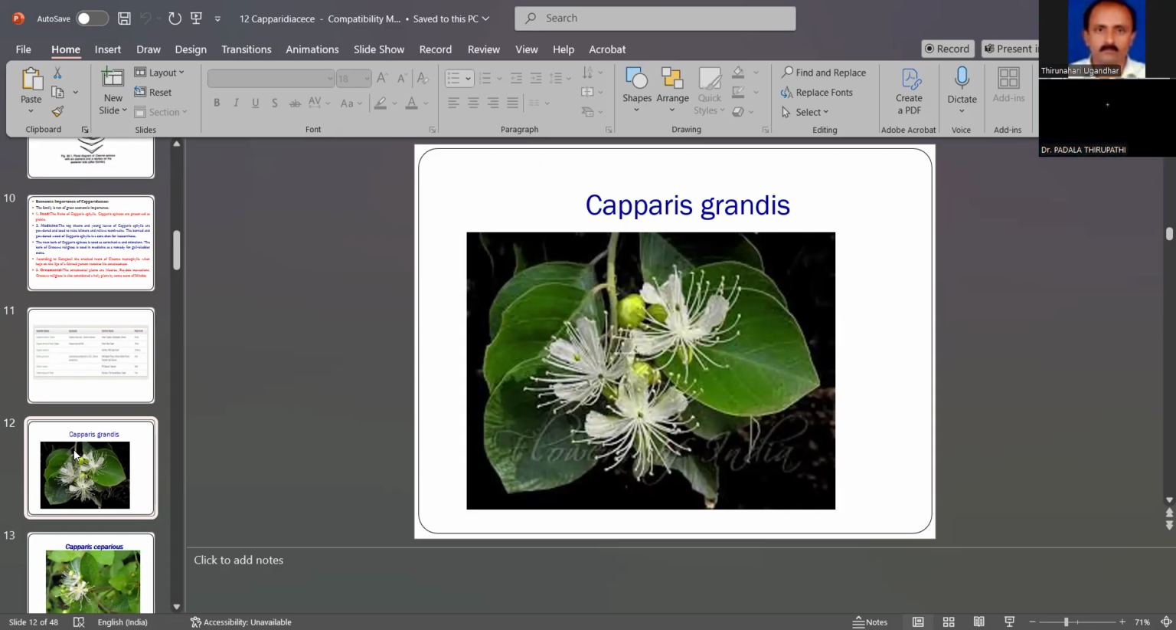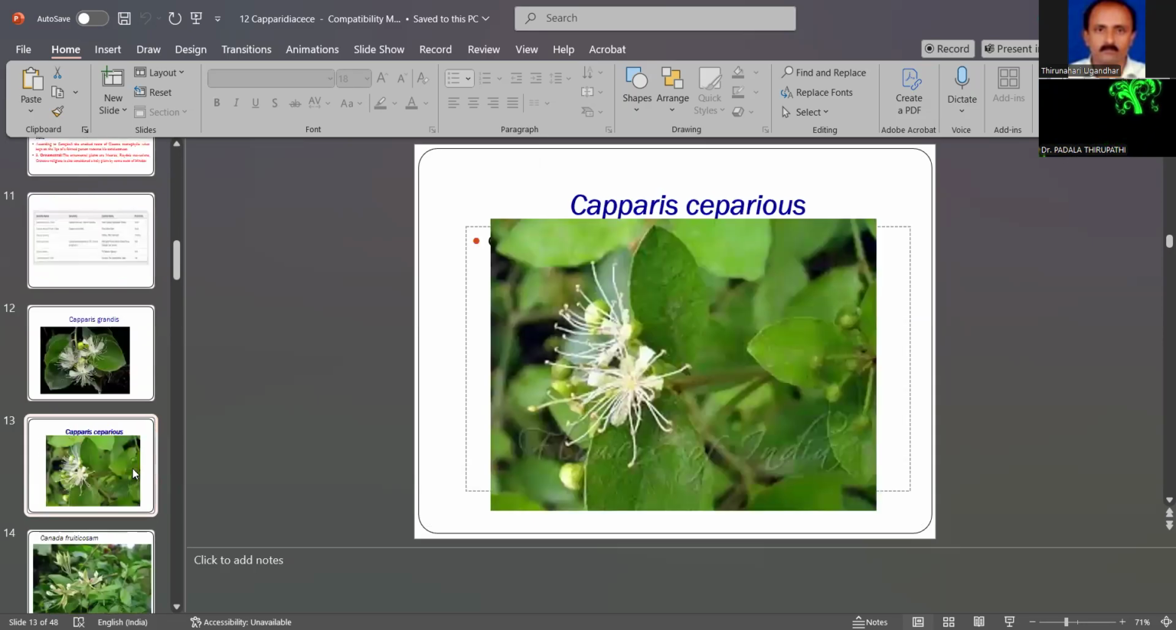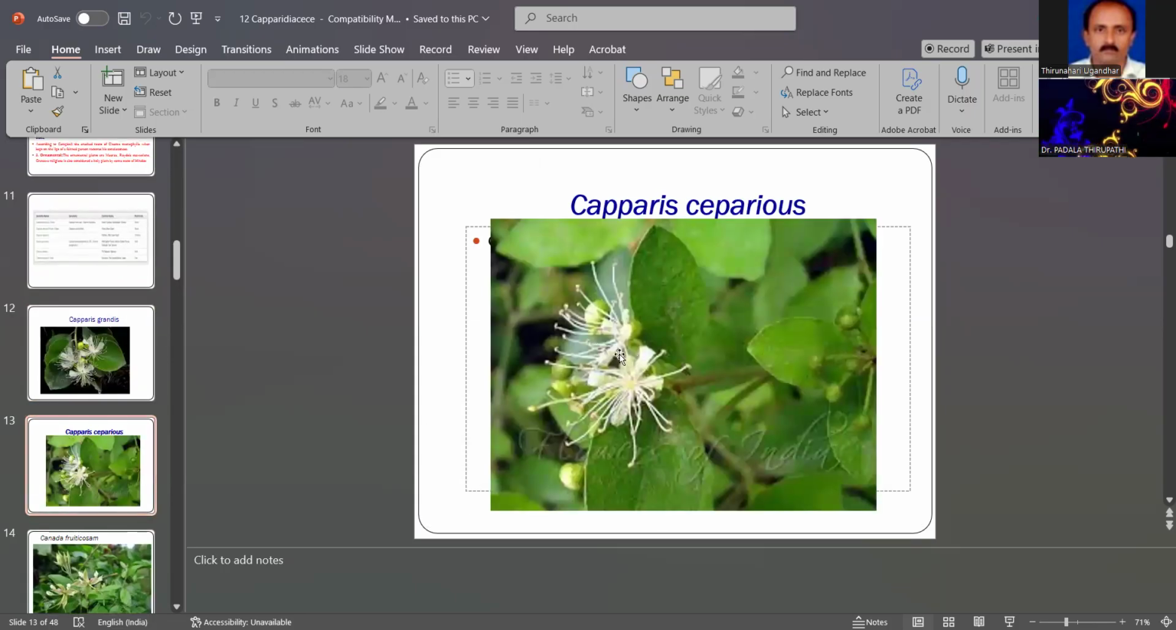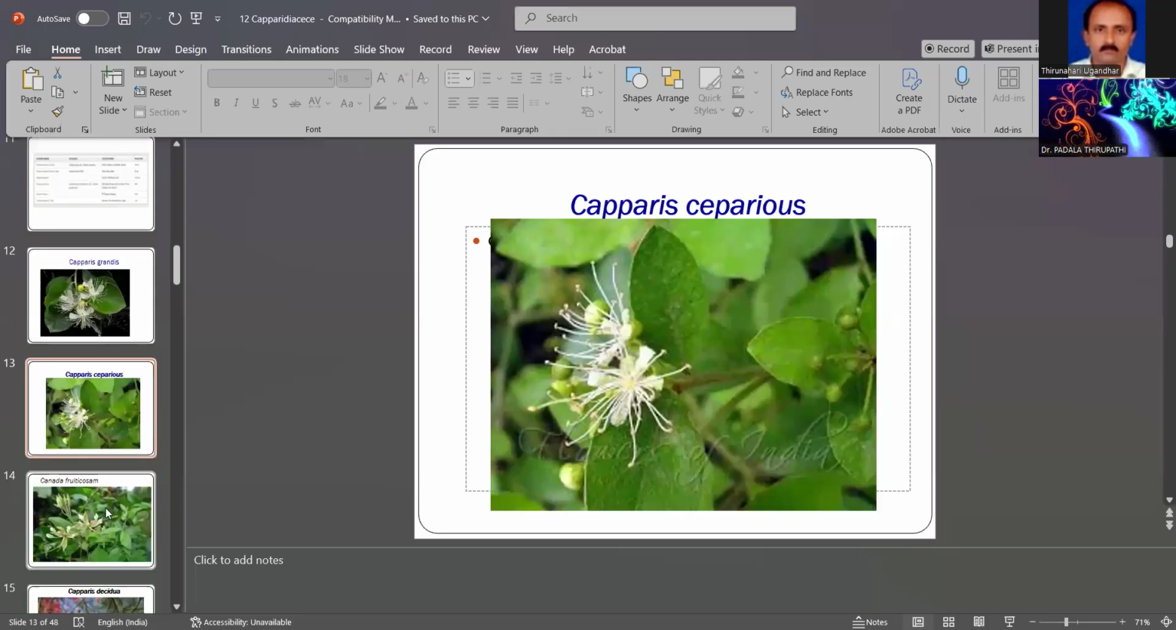The Capparis grandis has a special type of flowers, white in color, and the stamens are exserted. All the numerous stamens come outside. This is a Capparis grandis flower or plant. Then this is also Capparis cipharius. Capparis and Capparis grandis are just differentiations. These flowers have total exserted stamens. Then the gynoecium is present on the gynophore or androphore.